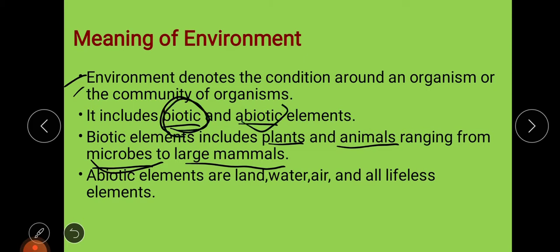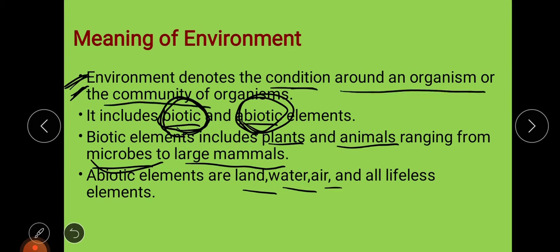And abiotic elements mean those that do not have life, or lifeless elements, like your land, water, air. All these are lifeless. So environment is the surrounding of us, consisting of biotic and abiotic elements. That is basically environment in the broad sense, the condition around an organism or the community of organisms.